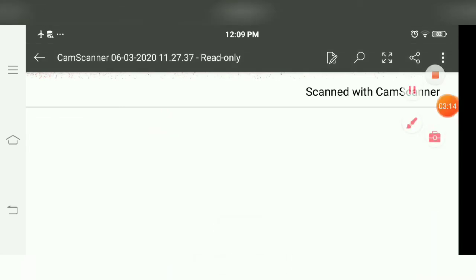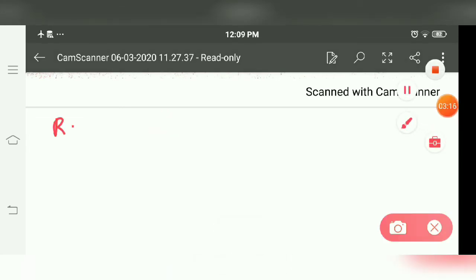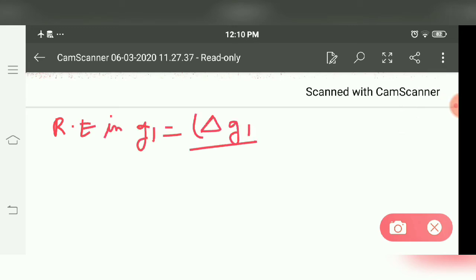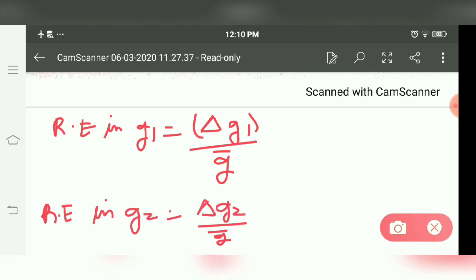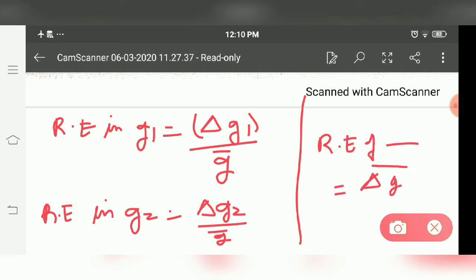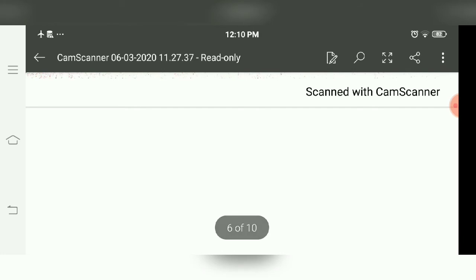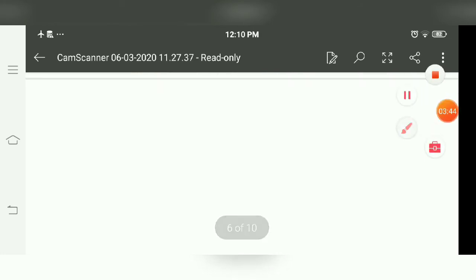Suppose we have to calculate relative error in G1. Then it is the absolute error in G1 upon the true value. This is the formula. If we have to calculate relative error in G2, then the formula will be delta G2 upon G bar. But if we have to calculate the relative error of the mean absolute error, then delta G bar upon G bar is the formula.